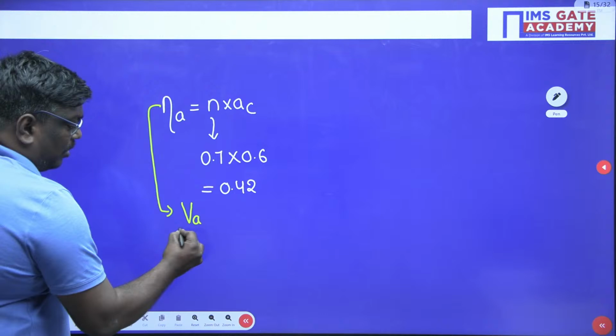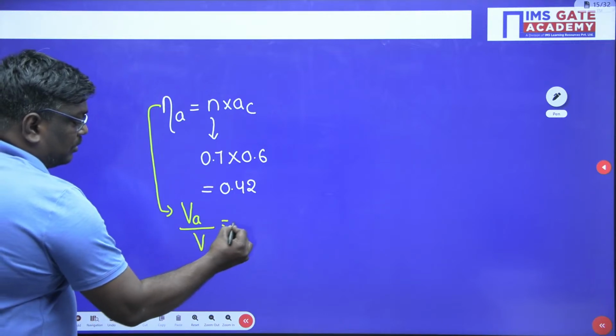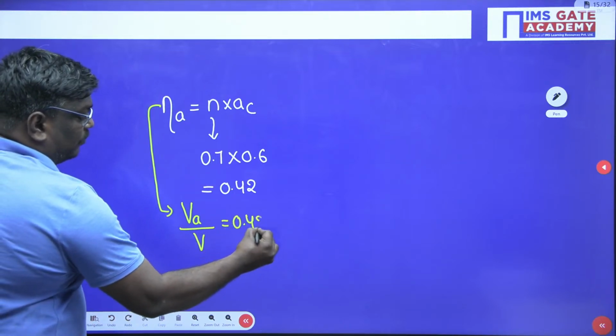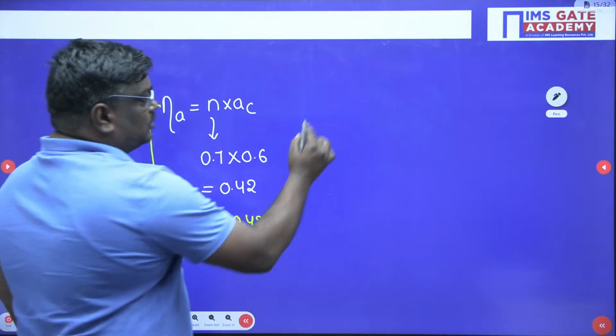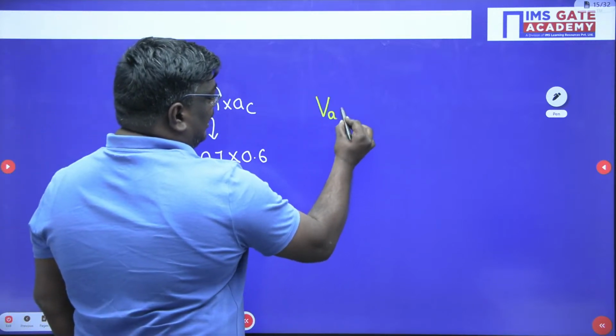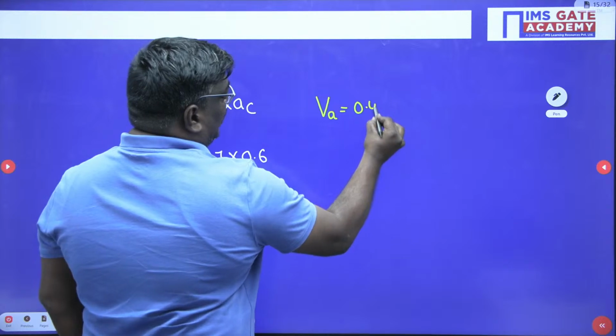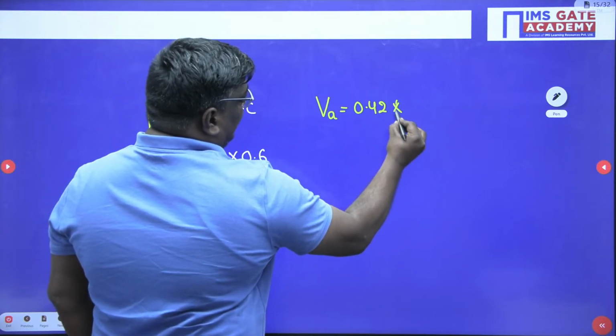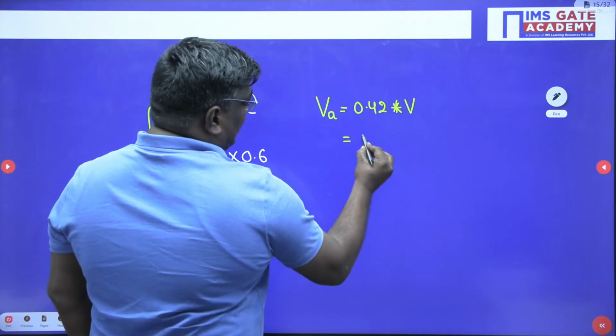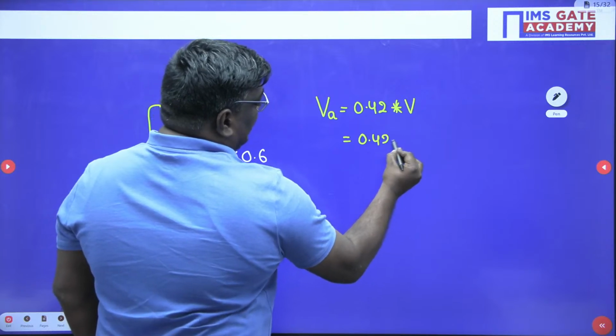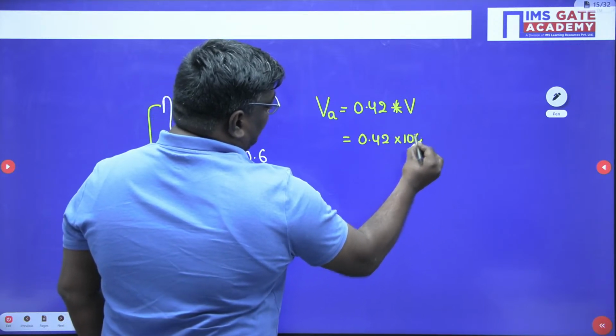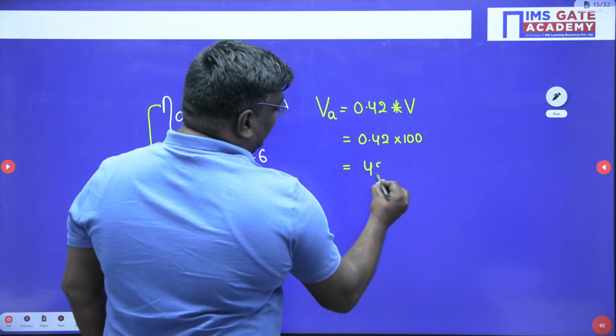It is nothing but volume of air upon total volume, which is 0.42. So, when I talk about the volume of air, it is nothing but 0.42 multiplied by V. So, you can write 0.42 into 100. This is nothing but 42 meter cube.